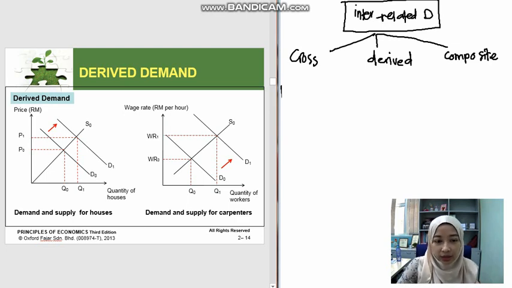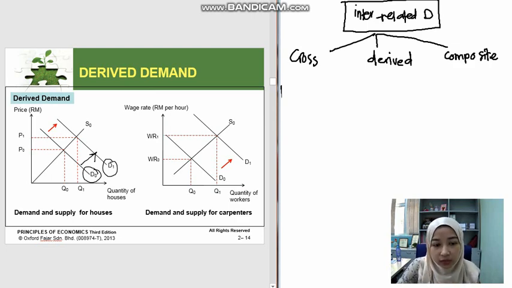The supply curve is there just to show the change in the price level. Supply is considered constant. What I want to explain here is the change in demand. You can see that the demand for houses has increased from D0 to D1, shown by the shift in the demand curve from left to right.